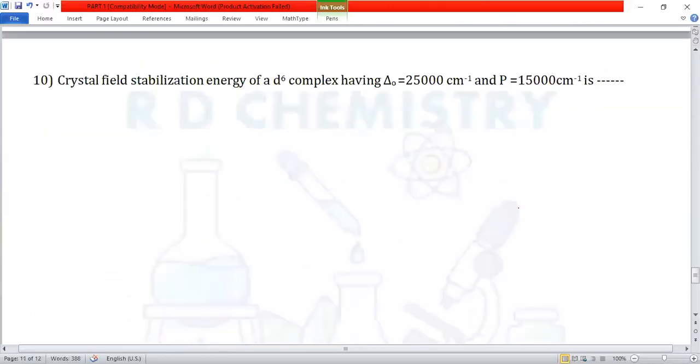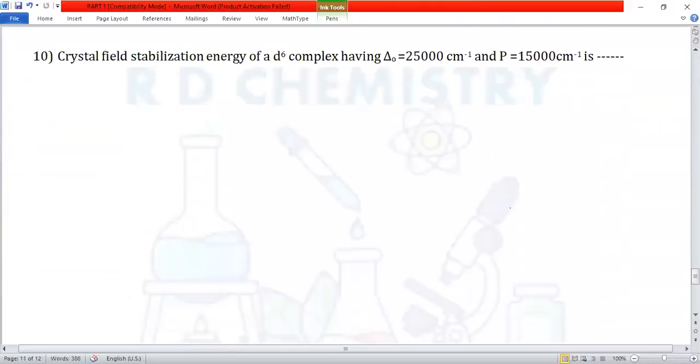Question number 10. Crystal field stabilization energy of a d6 complex having delta O 25,000 and pairing energy 15,000 per centimeter is? This is also an integer type question. Now here we can compare delta O and pairing energy P. Delta O is larger.